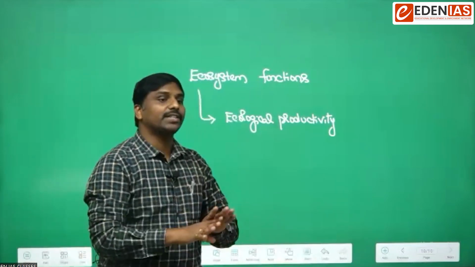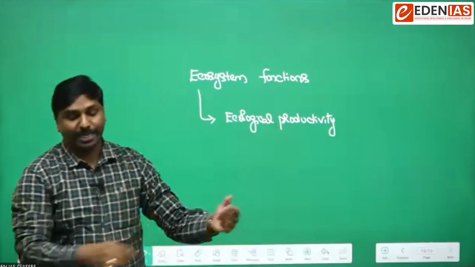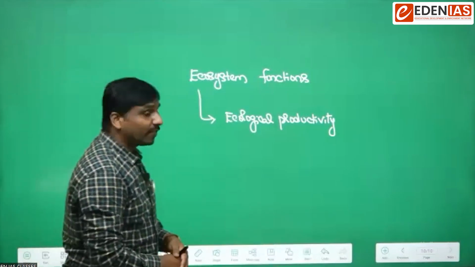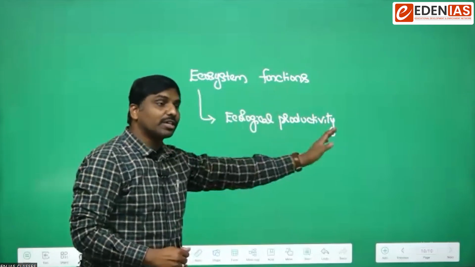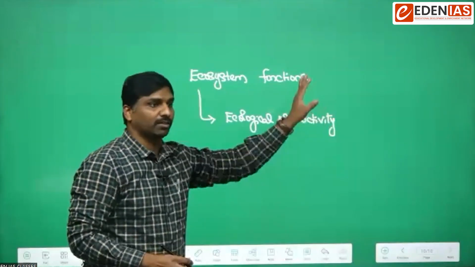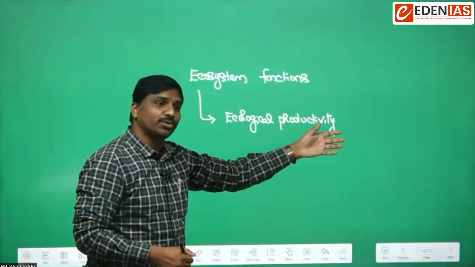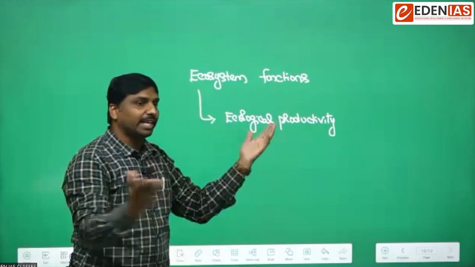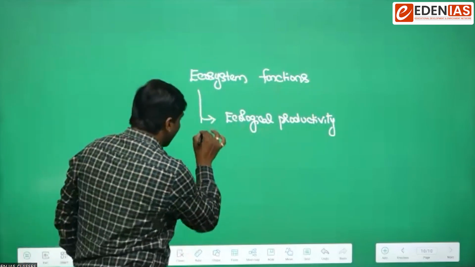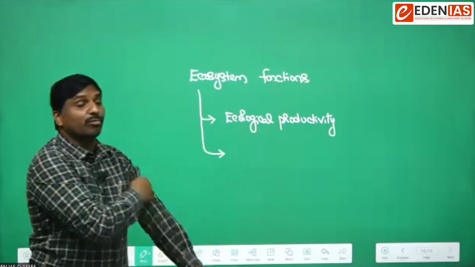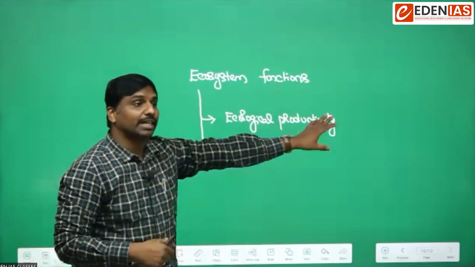Function is nothing but the duty performed by an ecosystem. So the first function, or first duty, performed by an ecosystem is ecological productivity, that is, production of energy. If energy is not produced by autotrophs, then we cannot expect anything. Nothing would exist.